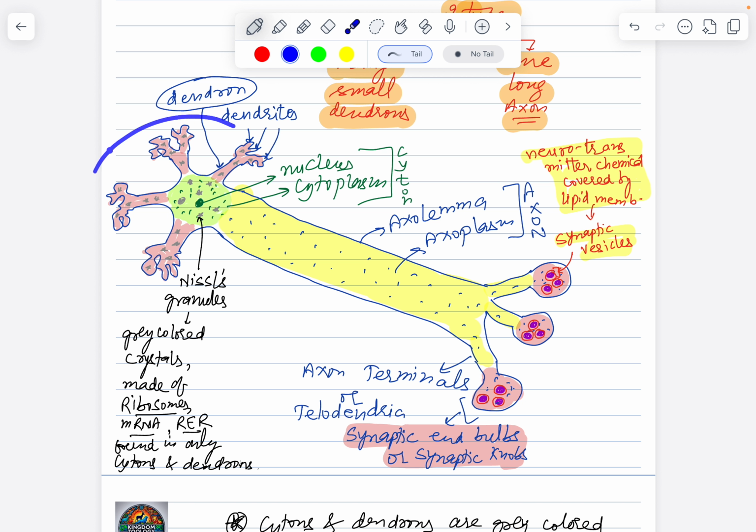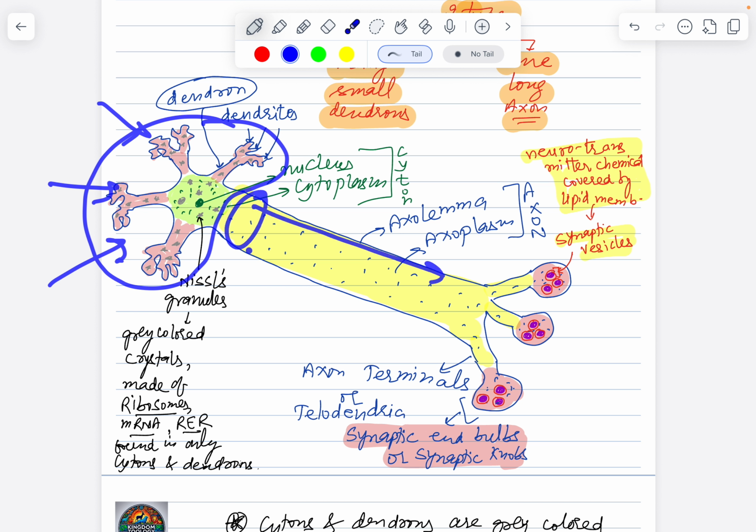As I told you, collection of stimuli will be happening over here. Touch, temperature, pain, pressure, whatever. Generation of action potential will be over here. Transmission followed by release of neurotransmitters. So all that comes under mechanism of action of neuron, impulse generation and impulse transmission.